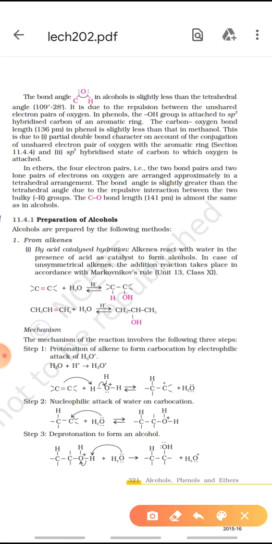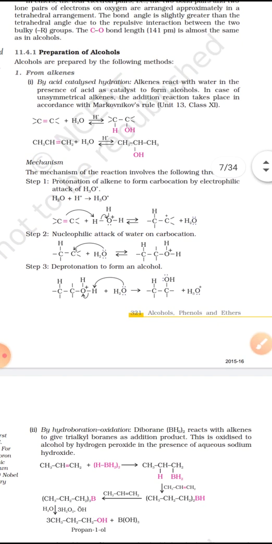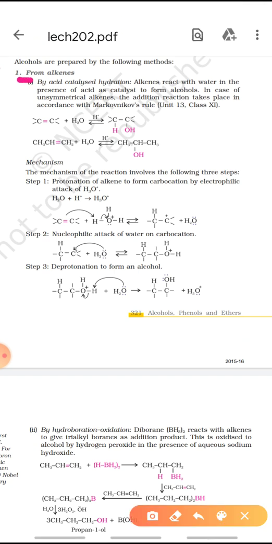Now coming to the preparation of alcohols. Now children, there is an important mechanism in this preparation of alcohol. We have different methods for the preparation of alcohol. The first method is from alkenes, by acid catalyzed hydration of alkene.